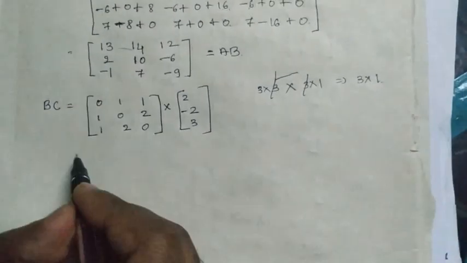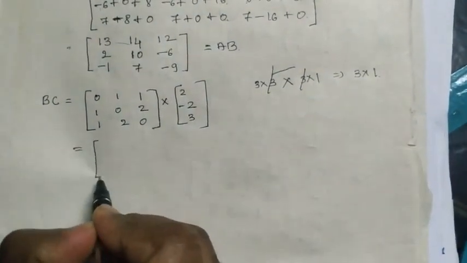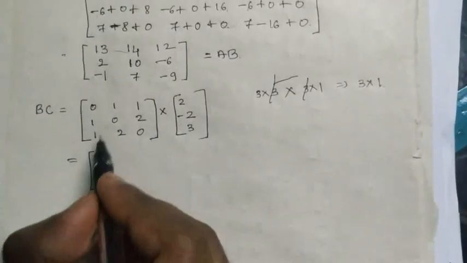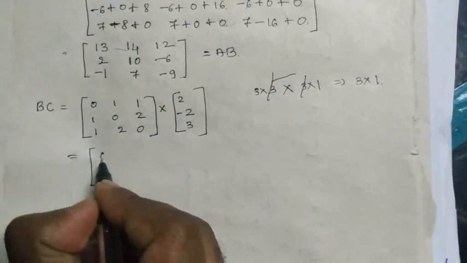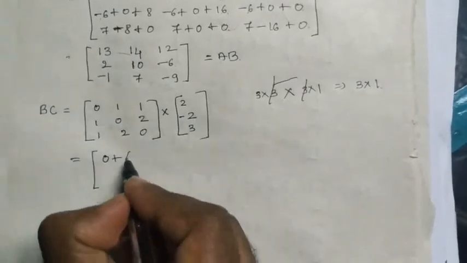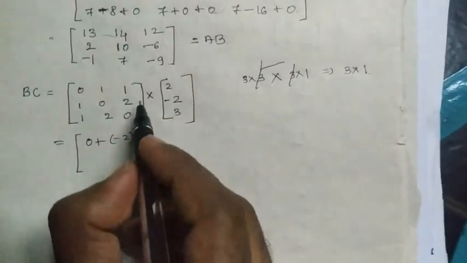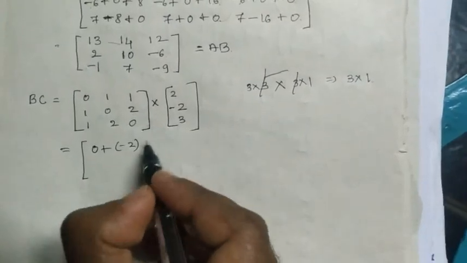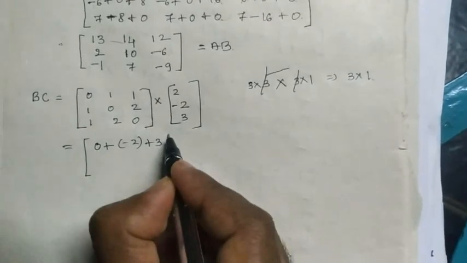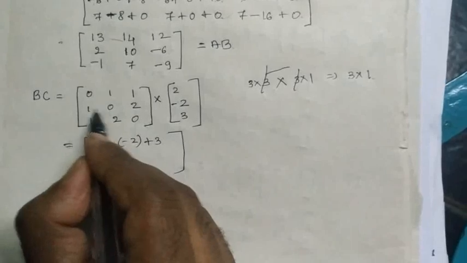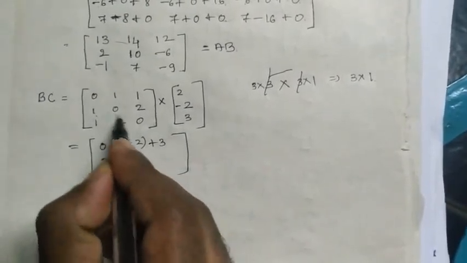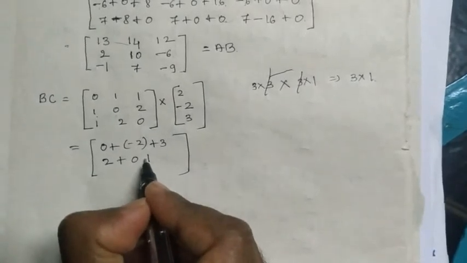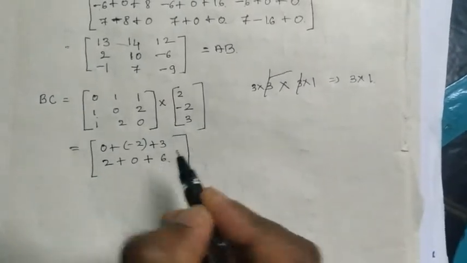Okay, so now BC is what? First row, first column: 0 into 2 is 0, plus 1 into minus 2 is minus 2, then 1 into 3 is plus 3. Second row, first column: 1 into 2 is 2, plus 0 into minus 2 is 0, plus 2 into 3 is 6.